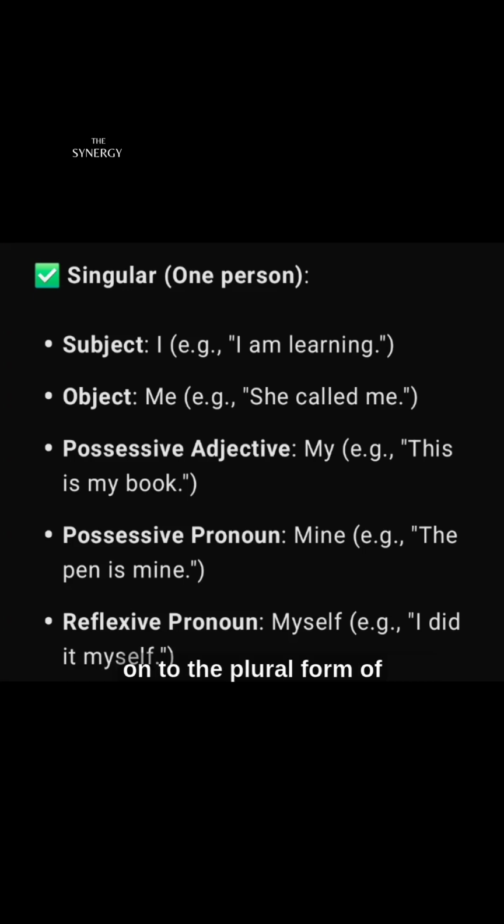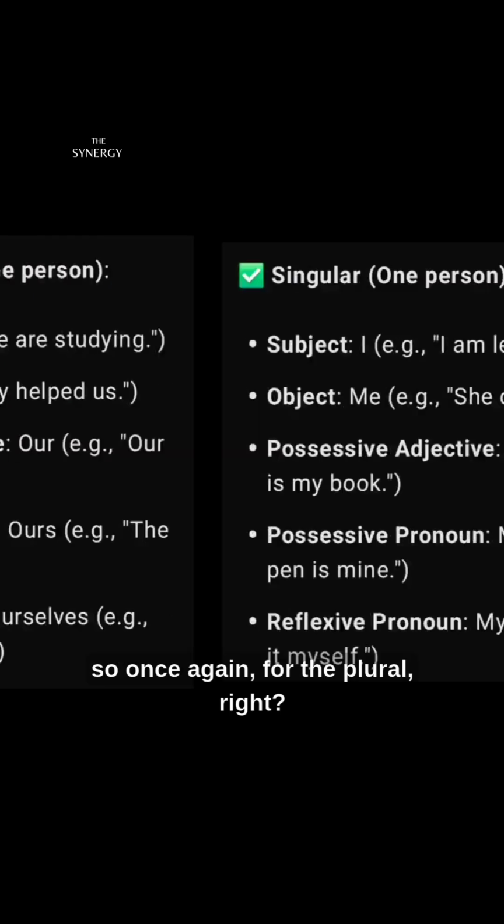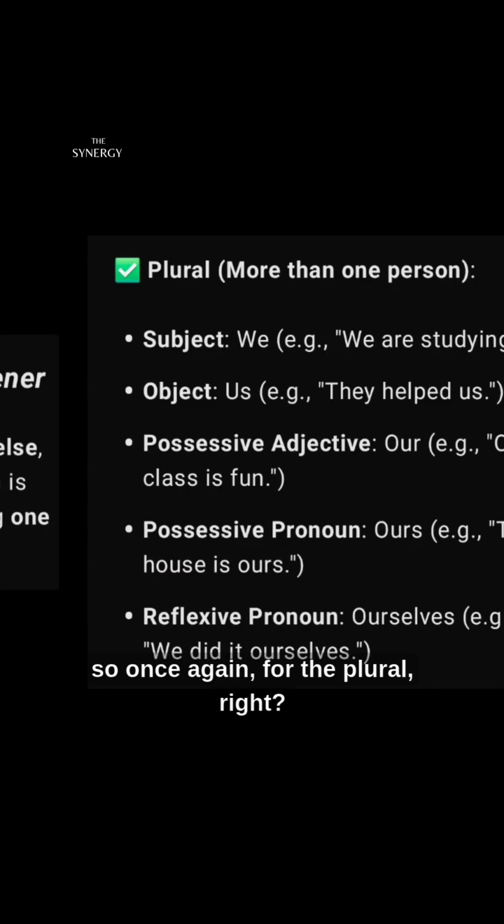So we are going to move on to the plural form of this first person. Once again, for the plural, this is more than one person. Here we have the subject, the object, which we have already looked at. So let's move on to the possessive adjective.